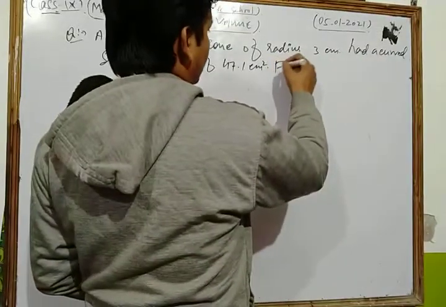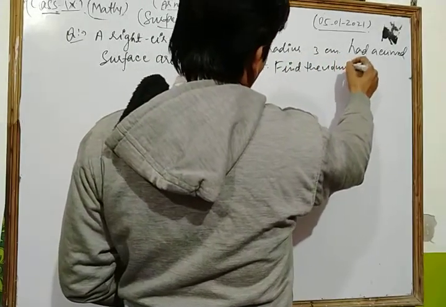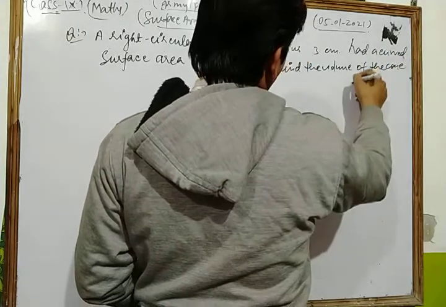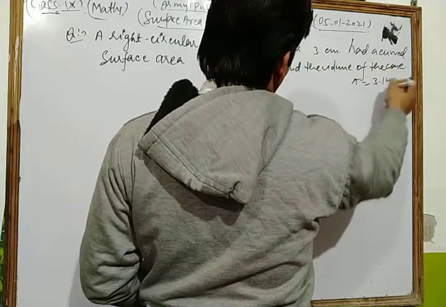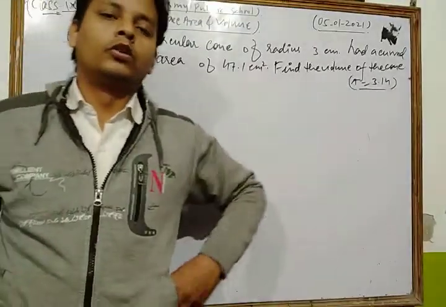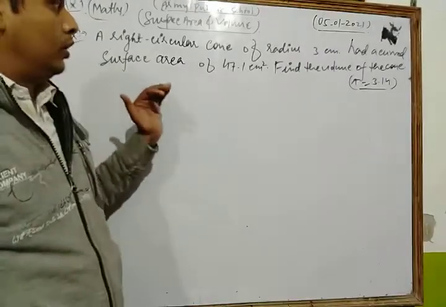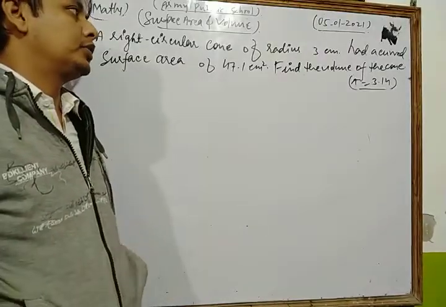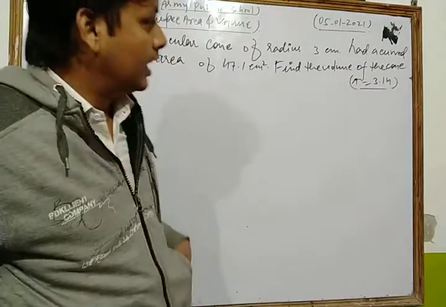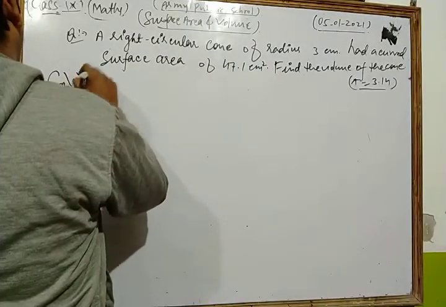Okay, dear friends, find the volume of the cone, and you take the value of pi as 3.14. Okay, dear friends, this is a very important question of your NCERT exercise. So please, let's see its solution. What is the process to solve that type of question?